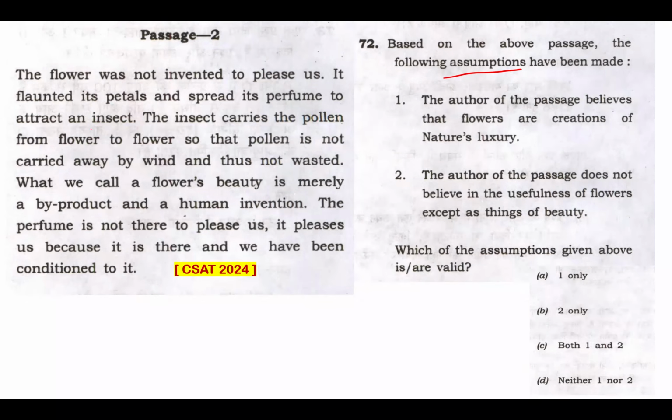The insect carries the pollen from flower to flower, so the pollen is not carried away by the wind and is not wasted. What a beautiful connection. The flower flaunting its petals and spreading its perfume. Why? To attract insects. And the insect carries pollen from flower to flower. Why? So the pollen is not carried away by wind and is not wasted.